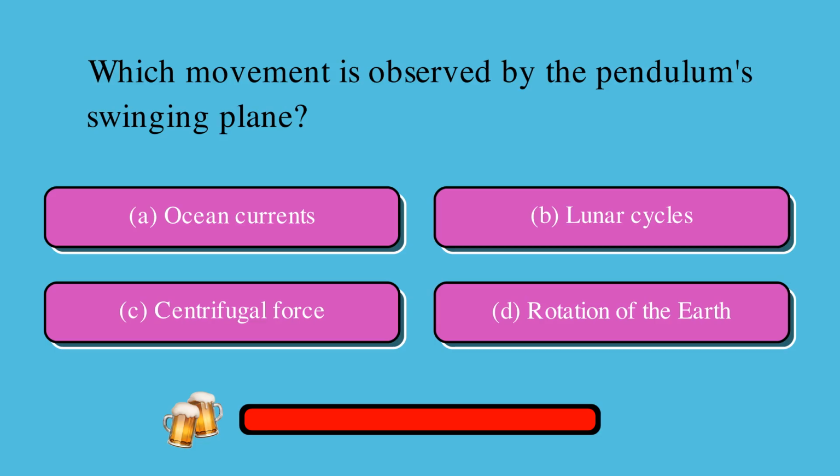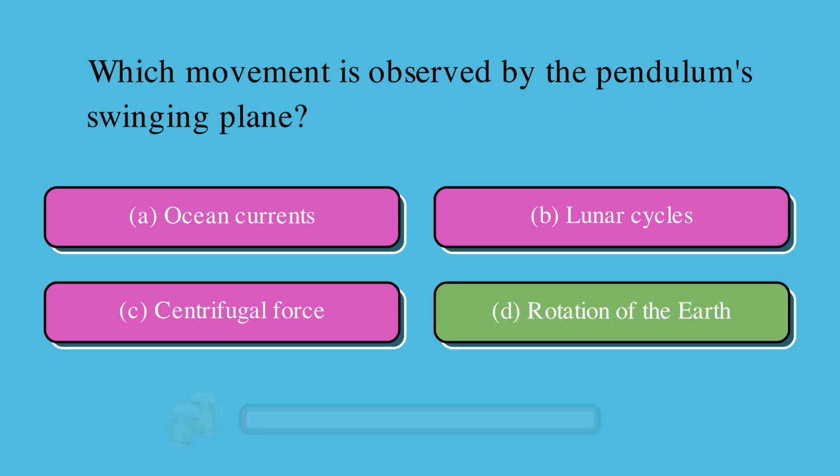Which movement is observed by the pendulum's swinging plane? Is it A, ocean currents, B, lunar cycles, C, centrifugal force, or D, rotation of the Earth? The correct answer is D, rotation of the Earth.